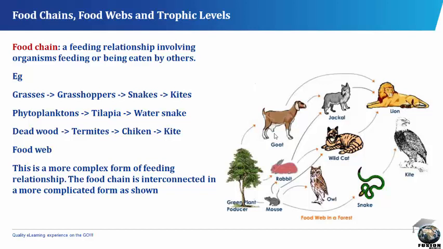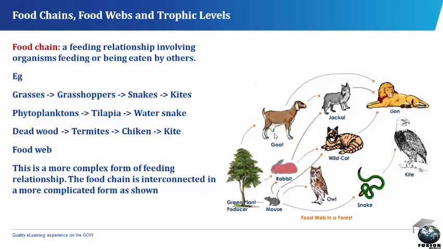Example, you have the grasses, the grasshoppers taking the grasses, the snakes taking the grasshoppers, and kites taking the snakes. For the phytoplanktons, we have the tilapia takes in the phytoplanktons, and the water snake takes in the tilapia. For deadwood, the termite takes in the deadwood, the chicken takes in the termite, and the kite takes in the chicken.